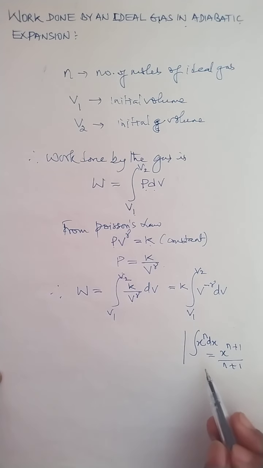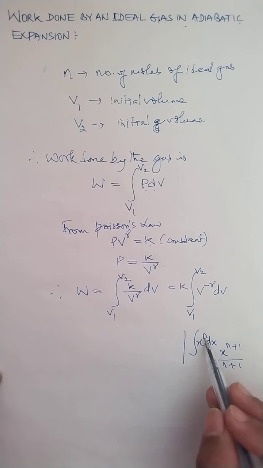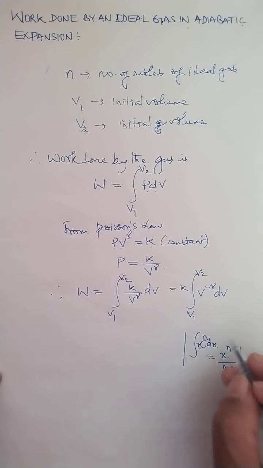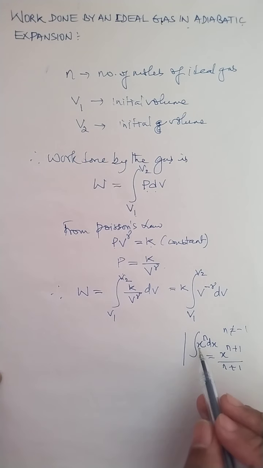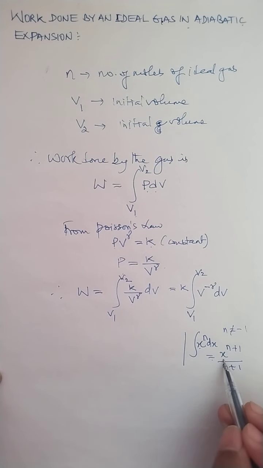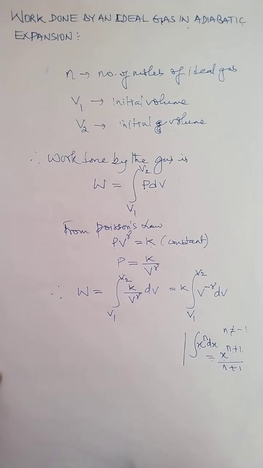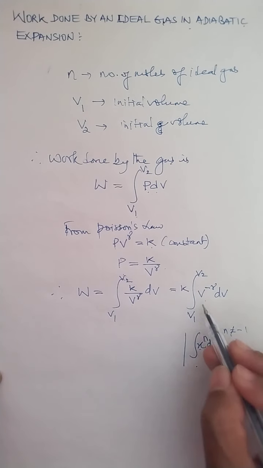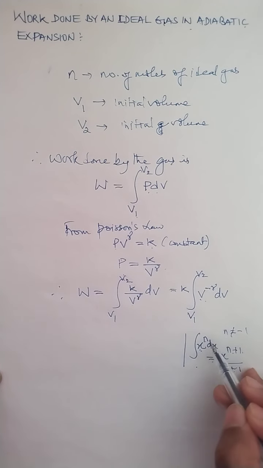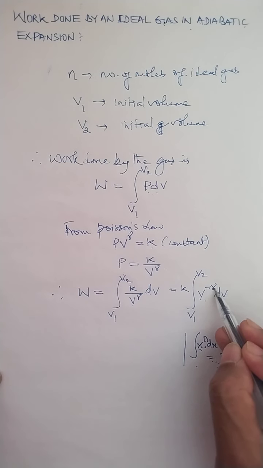This is an important formula on integration with variable x and any power n, but this power should not be minus 1. Other than minus 1, integration of x to the power n dx is given by x to the power n plus 1 by n plus 1. This relation is similar to our expression, where x is V and power n is equivalent to minus gamma.